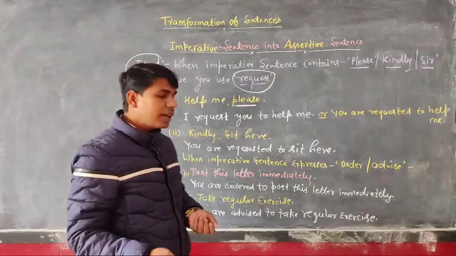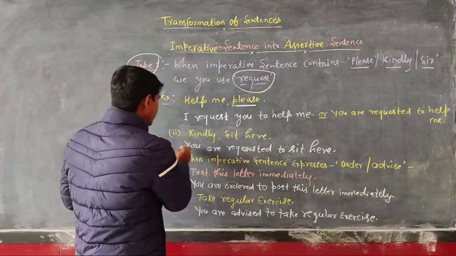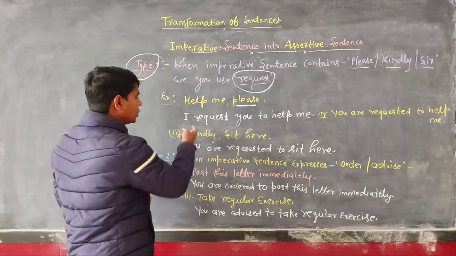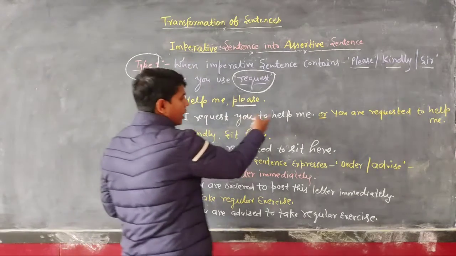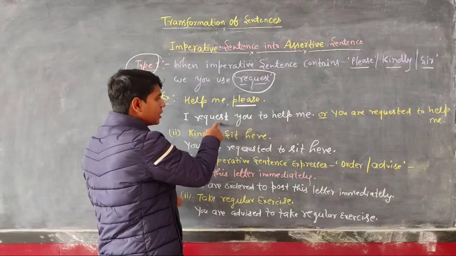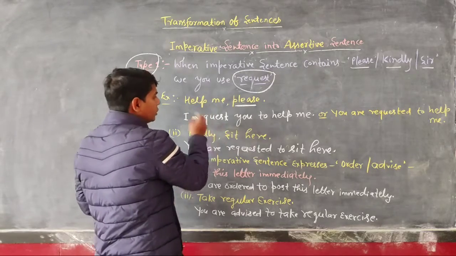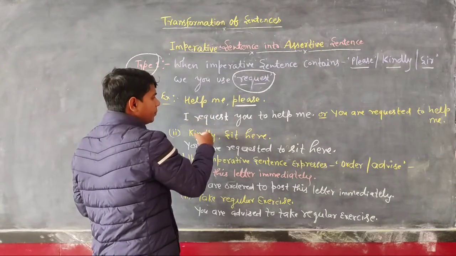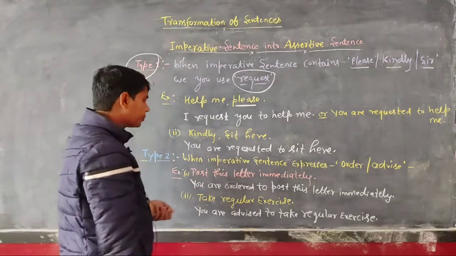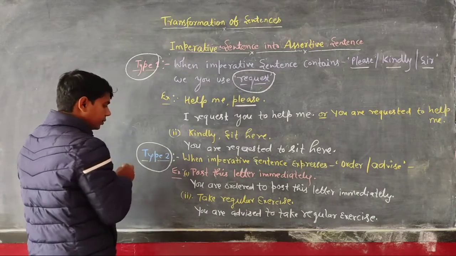And here, just the opposite, you can change assertive sentence into imperative sentence. Suppose you have the sentence I request you to help me. The sentence expresses the sense of request. So when you change this sentence into imperative, you start the sentence from the main verb: help me, and use please. Now see the second type.